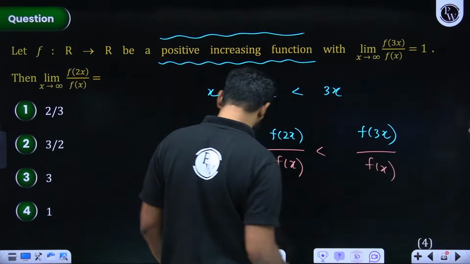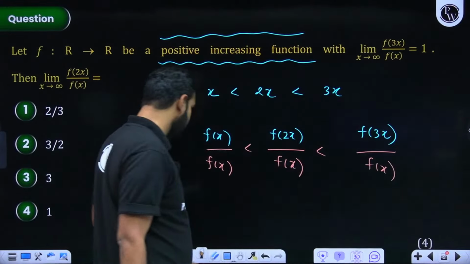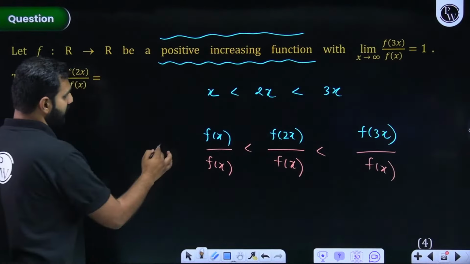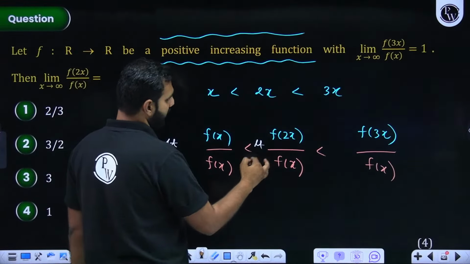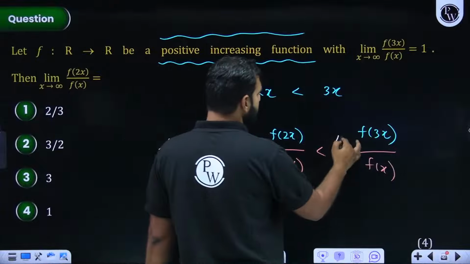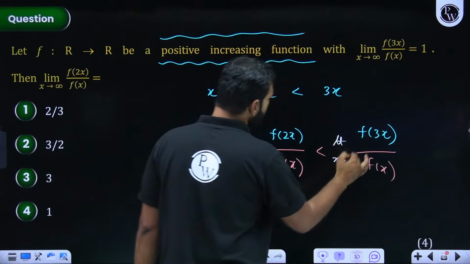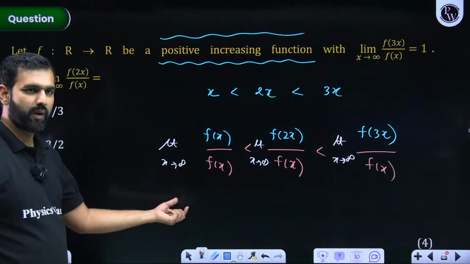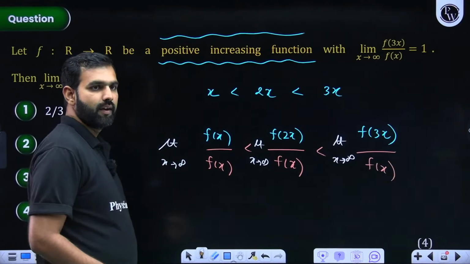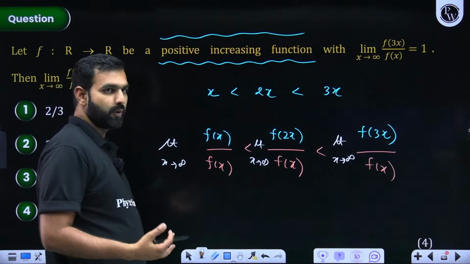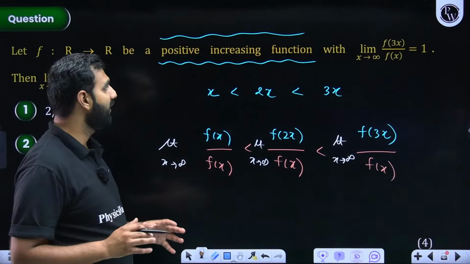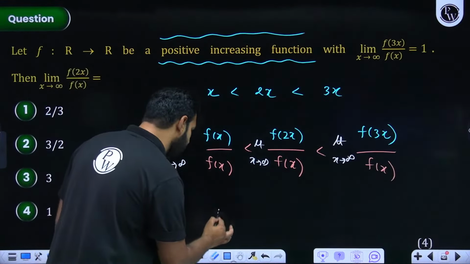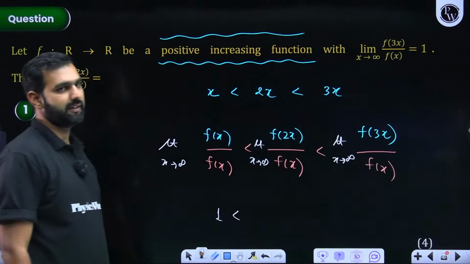Everybody got this? Everybody with me on this? Now from here, when I apply limit x approaches infinity here, f(x) upon f(x) is 1, so as x approaches infinity. Some questions are like that only. Basics of your JEE Maths is what we are revising with these questions. But please understand, they all are your previous year's questions of JEE Mains.